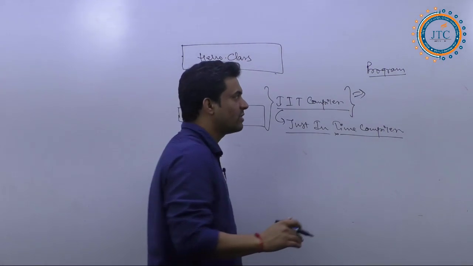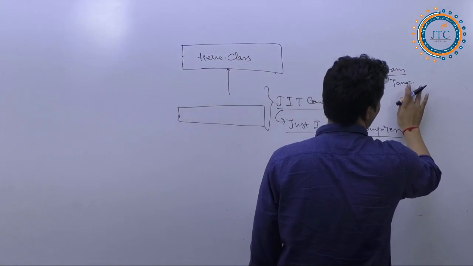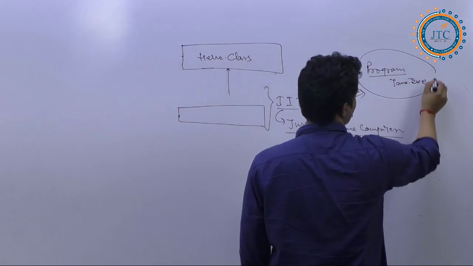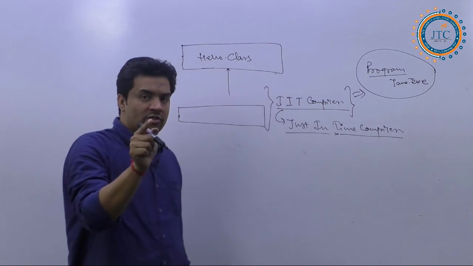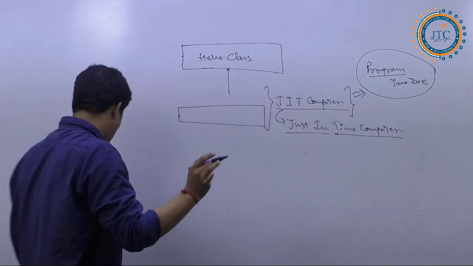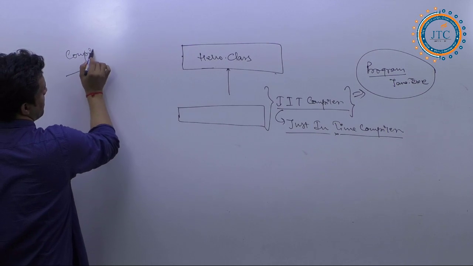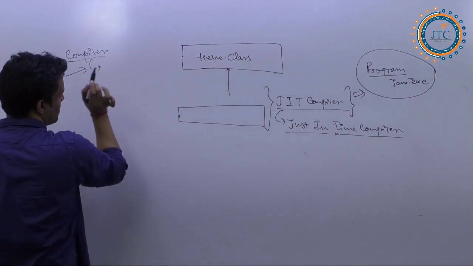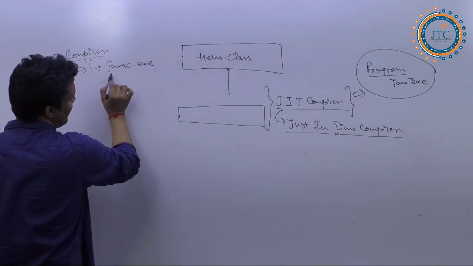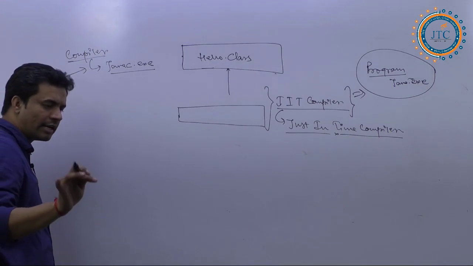The name of this program is java.exe. Remember this point. The compiler name was javac.exe. The Java compiler name is javac.exe. Getting it?